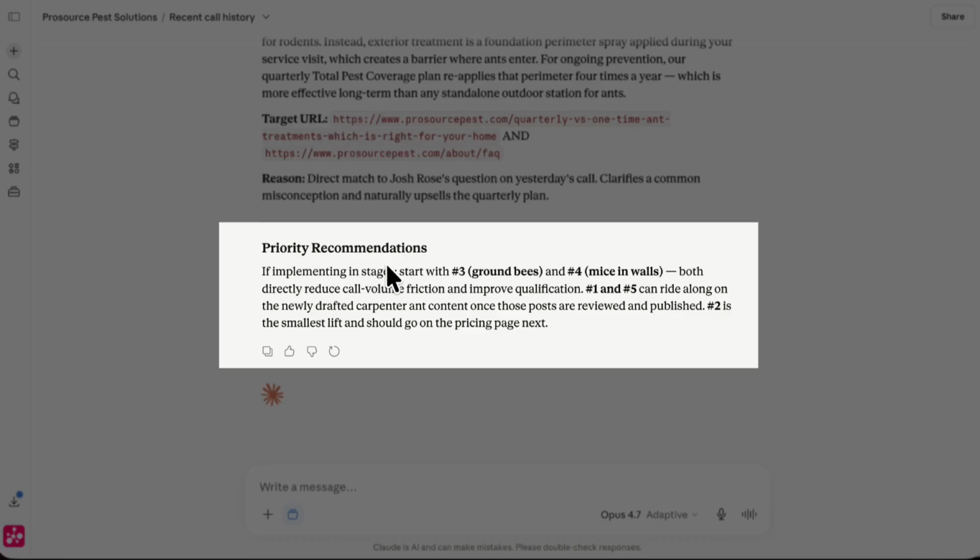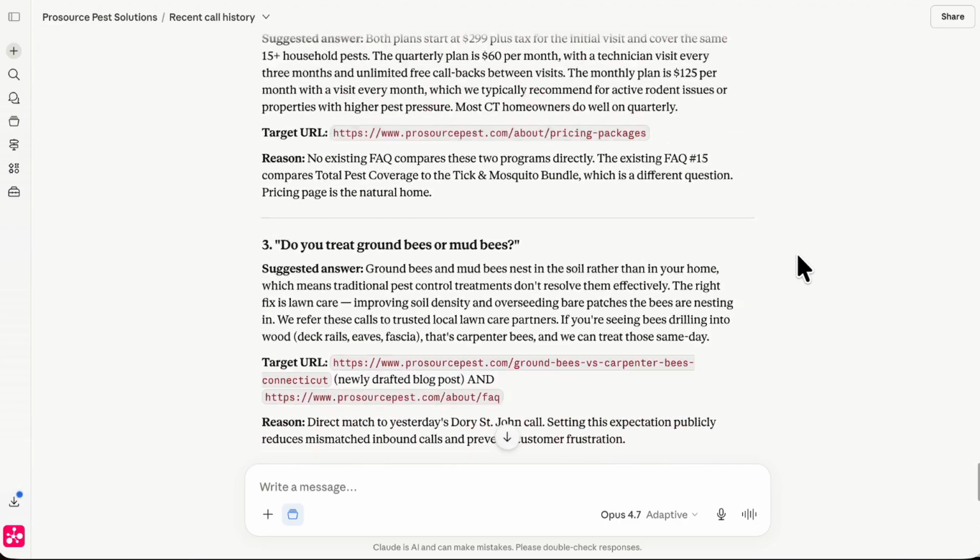These are actual questions inspired by real customer conversations with real search intent. That means the content is naturally aligned with how people actually talk and search inside of AI tools. It's going to tell me to start with number 3 and number 4, and then it can go to 1 and 5. Let's go ahead and take these topics and optimizations and begin.